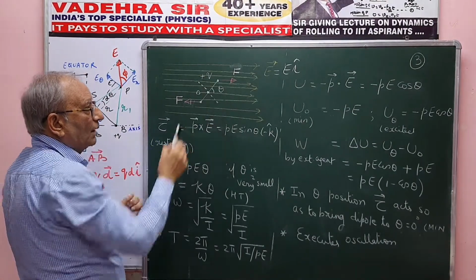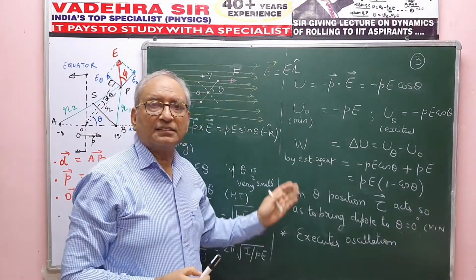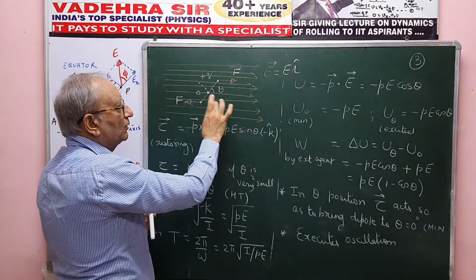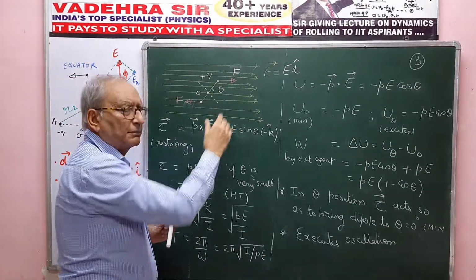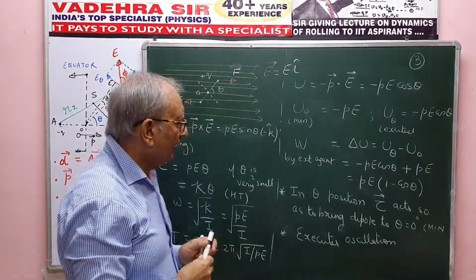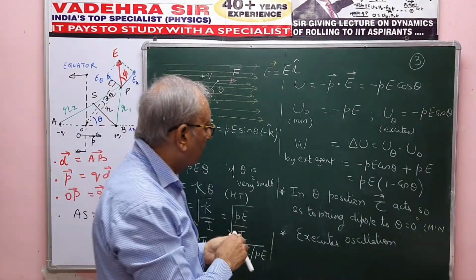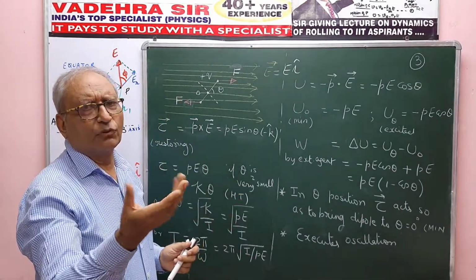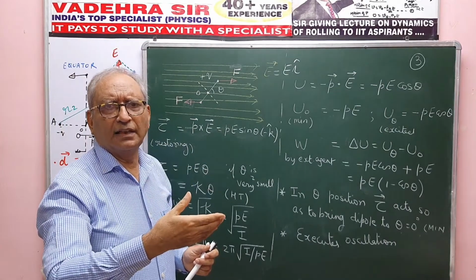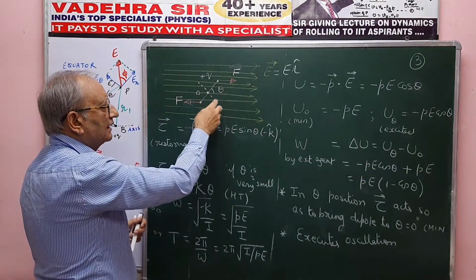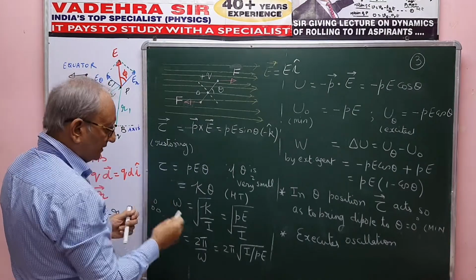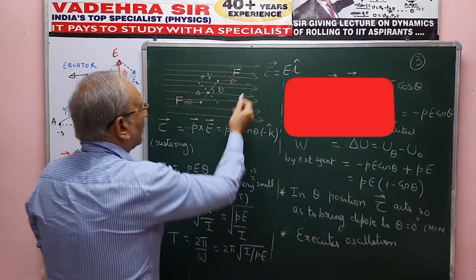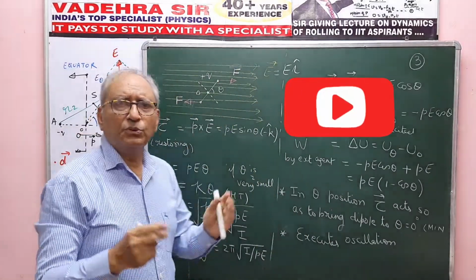So like this. And in the excited state, the torque on the dipole will be one of the forces multiplied by the perpendicular distance. So that will be F into d sine theta. I have not written on the board here, but I can explain. So the torque would be F into d, one of the forces multiplied by the lever arm. From here to here, that is d sine theta. So I can say that torque will be F into d sine theta.